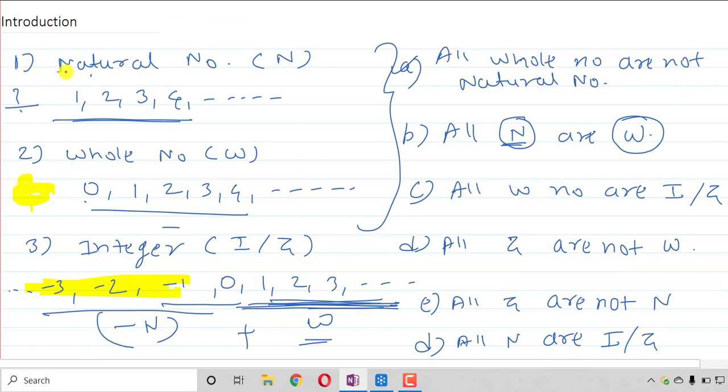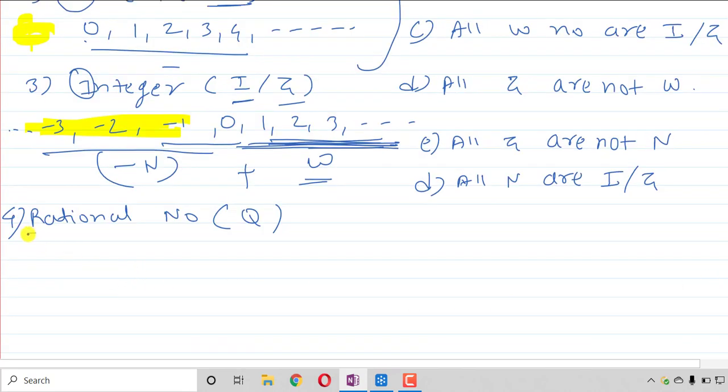Rational numbers. This will be the fourth part of the number system, denoted by Q. Why is it denoted by Q? That we will see. Natural number is denoted by its first letter. Here you can observe the first letter is used for denoting that number system. Natural number starts with N, that's why we denote it by N. Whole number starts with W, that's why we denote it by W. Integer starts with I, that's why we denote it by I or Z also. Now here rational number starts with R, but we are denoting it by Q. Why? That we will see.